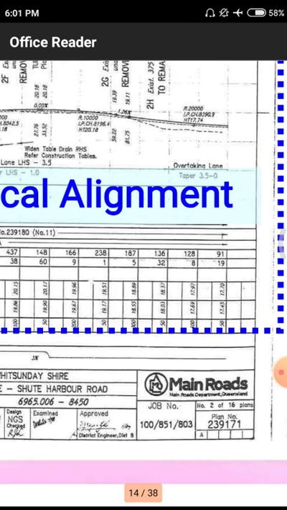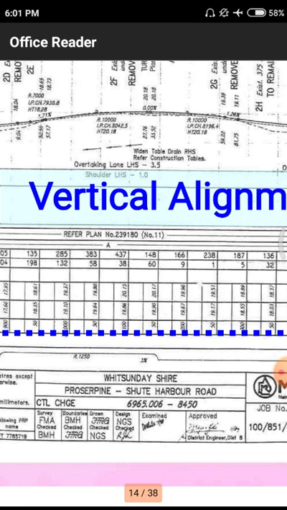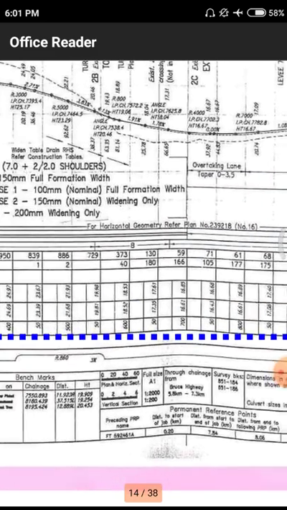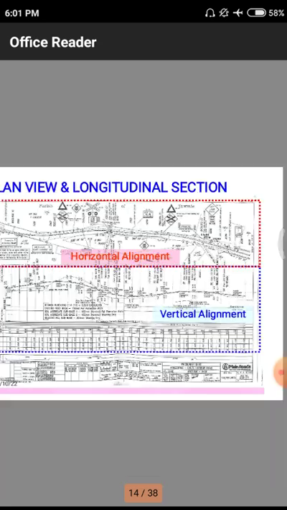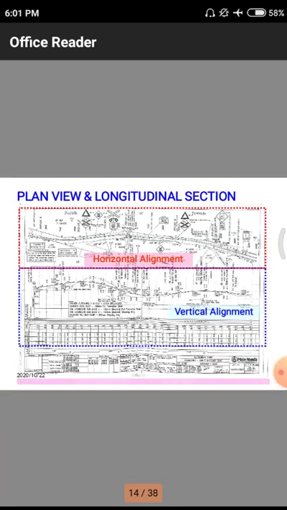This is the sheet, that means the drawing sheet, which tells the total construction details of a road. In horizontal alignment, what is the length of the road? In vertical alignment, what is the height from the proper ground level? All those things are here. Once you have observed, I will minimize the particular screen.